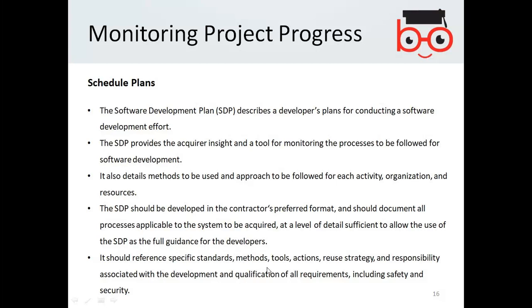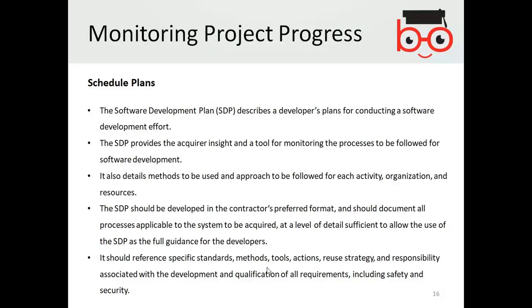So whenever you create a software development plan, it should be made according to the preferred format, whatever format your development team likes.